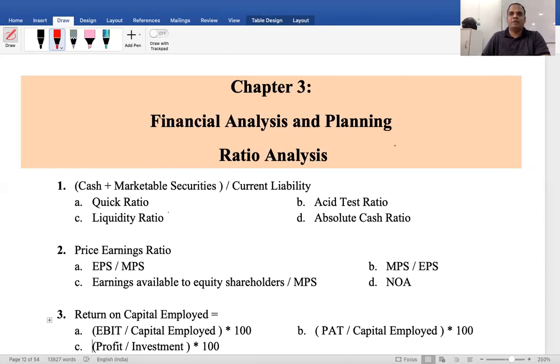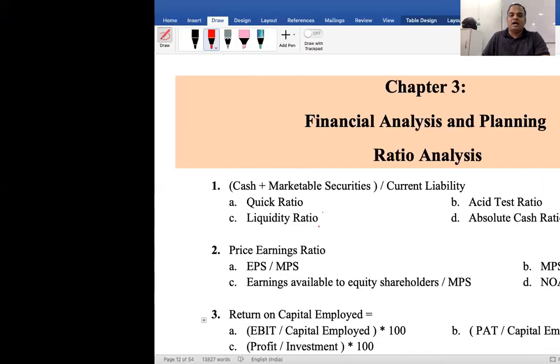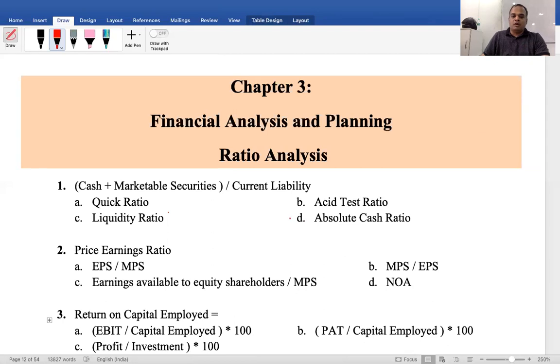You should not say the answer by assumption. Don't select randomly. Right? So, what is the answer? Absolute cash ratio. So, what is the formula for absolute cash ratio? All of you? Cash plus marketable securities divided by, repeat one more time. So, by way of MCQ itself, you have to learn the formula, point wise, and the descriptive answers also you have to learn.